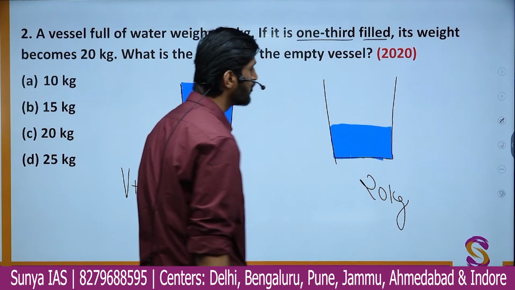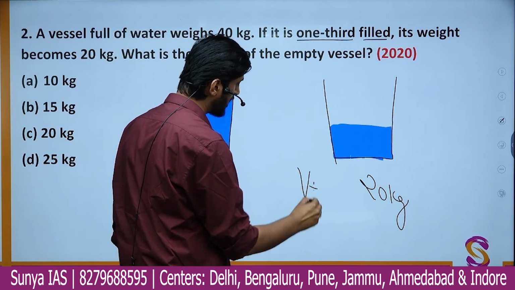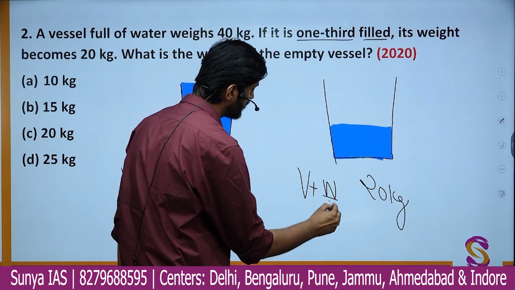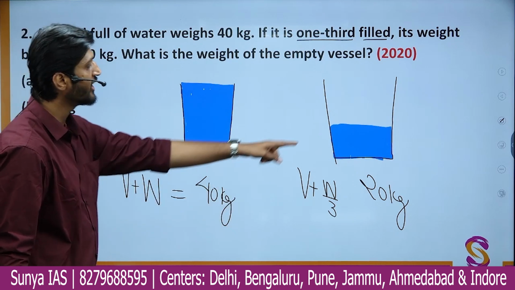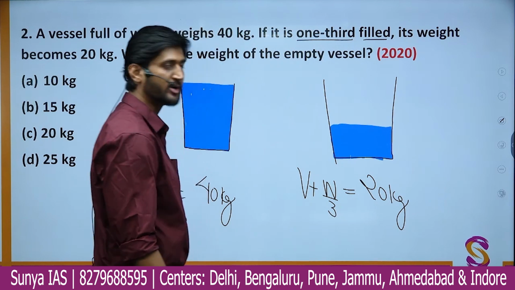So what is the overall weight in this case? We have the weight of the vessel V, which is the same. But now the water is only 1/3. So we take weight of water as simply W by 3. So initially we had full water whose weight was W. Now we have only 1/3 water whose weight is W by 3. So we get this particular equation.